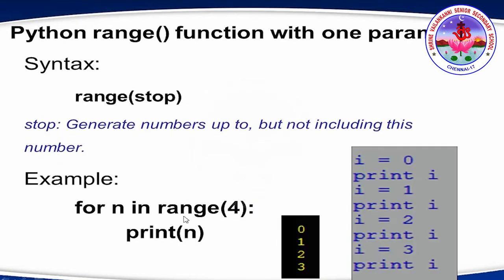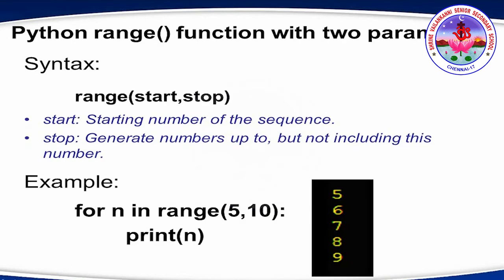Example: for n in range of 4. So here n will hold the value from 0 to 3. We print the value. So this is the output. Here this is the output, the black screen, and the gray one tells how it is executed. So I is equal to 0, then print I. Initially it will be 0, then 1, 2, 3, till 3 it is printed, and after I becomes 4 it is terminated.